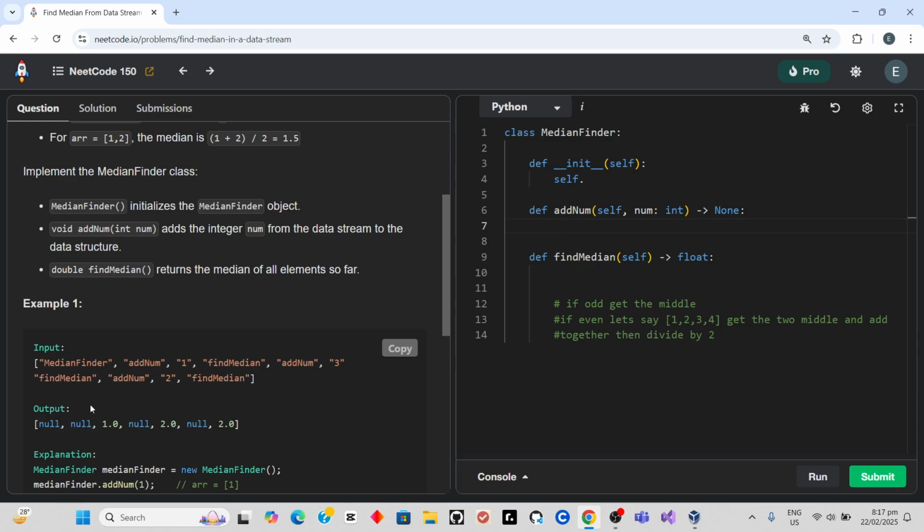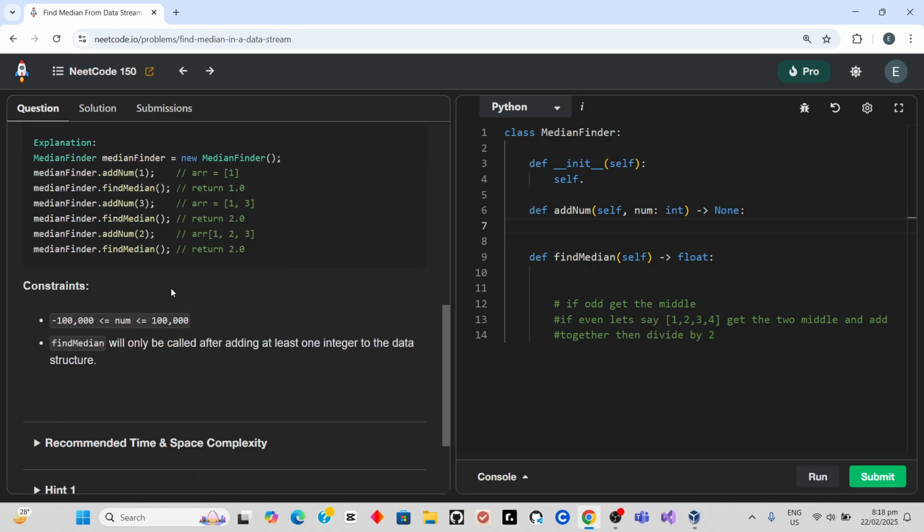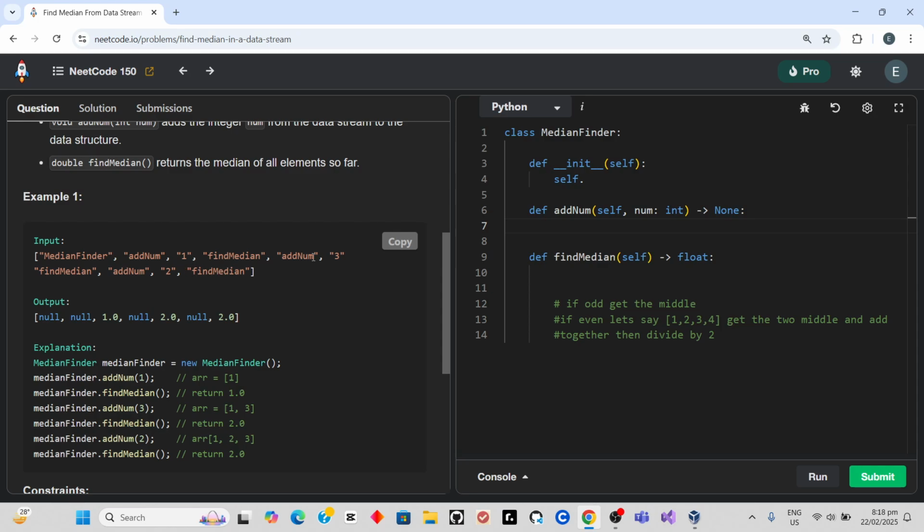Okay, so addNum 1, find median. Wait. This one is this one. Still confused.